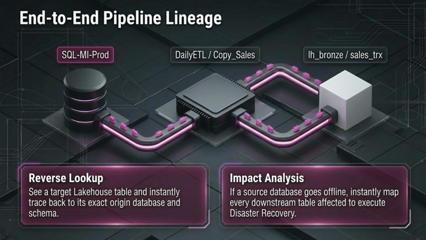Moving forward, this is how we manage our end-to-end pipeline lineage. We've built this to eliminate the guesswork in our data flow. With reverse lookup, you can pick any table in the lakehouse and instantly trace it back to its origin. And if a source goes offline, our impact analysis lets us map every affected table in seconds. It's about moving from guessing to knowing, ensuring our data is always reliable and easy to recover.